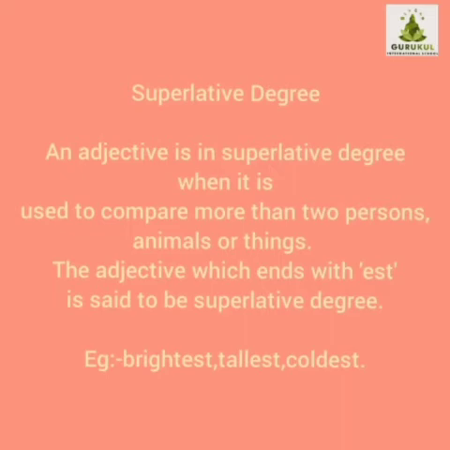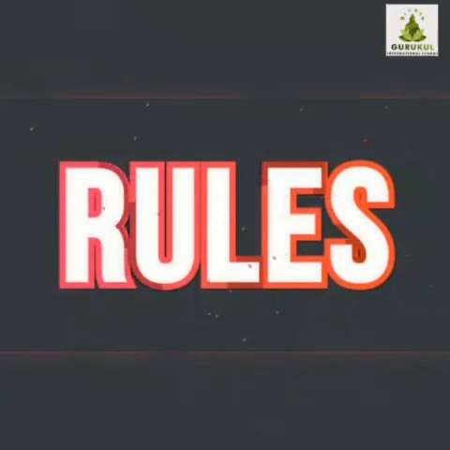Superlative degree. An adjective is in superlative degree when it is used to compare more than 2 persons, animals or things. The adjective which ends with est is said to be superlative degree. Example, brightest, tallest, coldest. Kids, there are some rules in degrees of comparison. So, let's go through it.